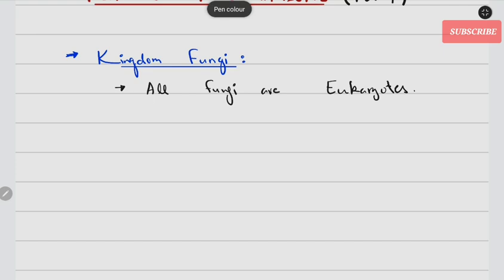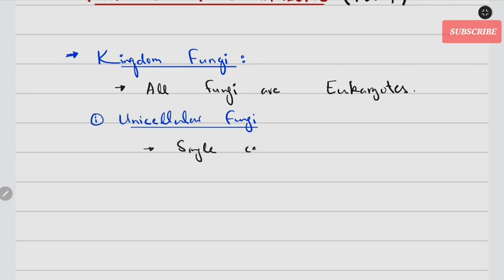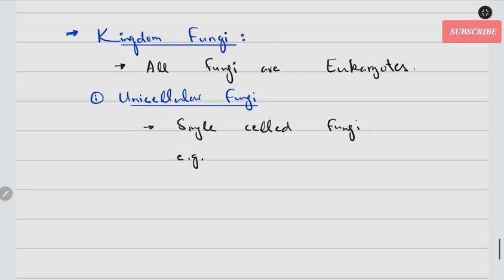Now, there are 2 major types of fungi based on the number of cells. Number 1, some of the fungi are unicellular fungi. These are the fungi only made up of single cells. The example I'm just going to mention is yeast.